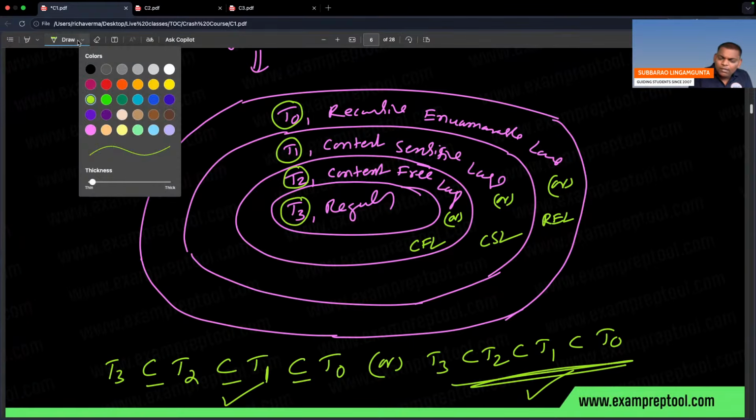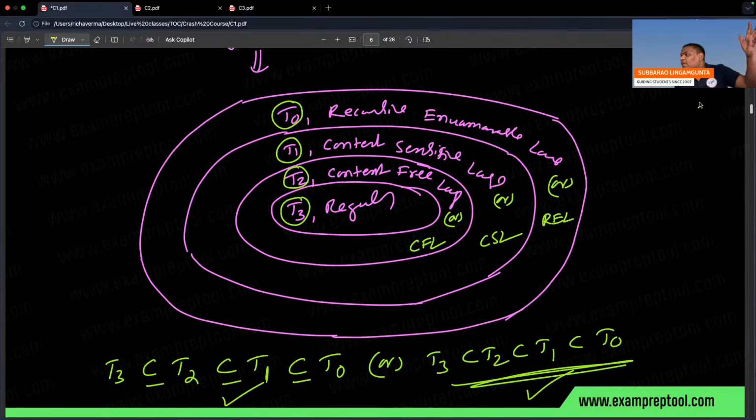Some people are asking, these many languages are there, sir. Actually, formal languages are infinite, but the types are four. I'm repeating once again: the number of formal languages available is so many, but if you see all of them, they can be divided into only four groups. Sir, how many formal languages? Many. But how many groups are there? Four groups. What is the first group name? T3. What is the last group name? T0.